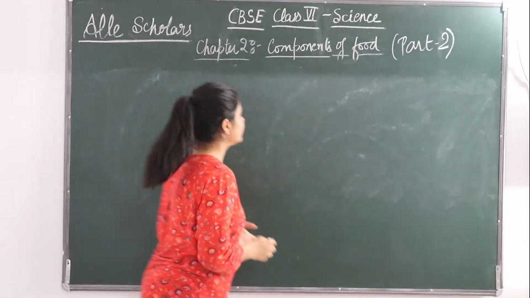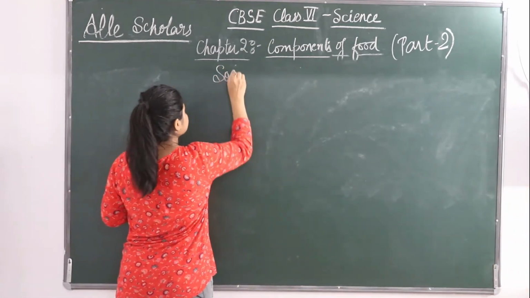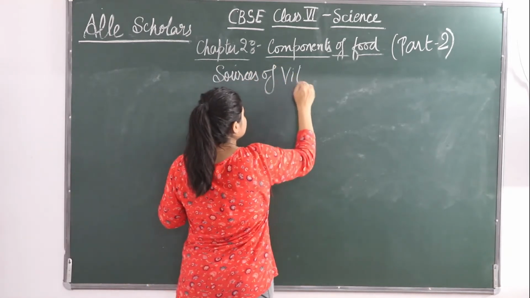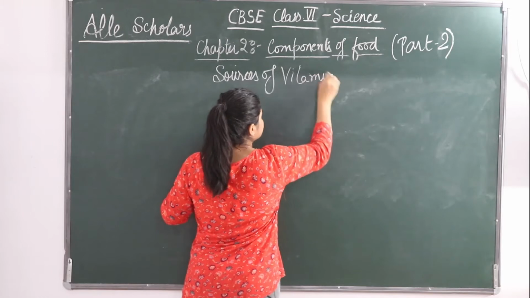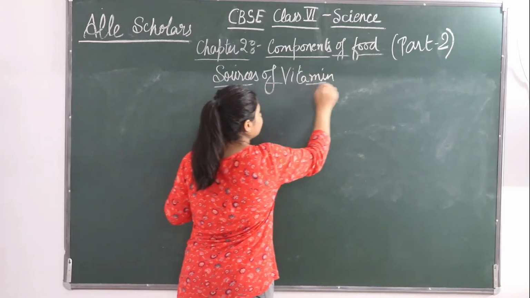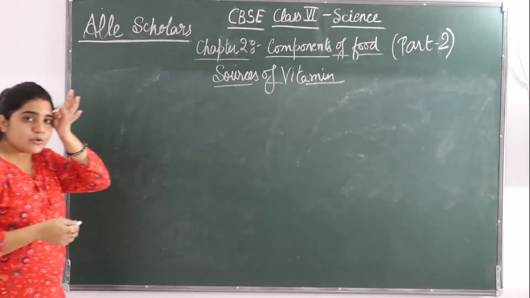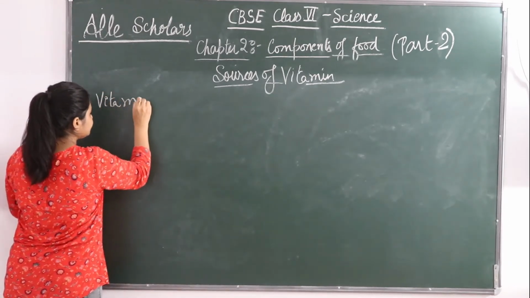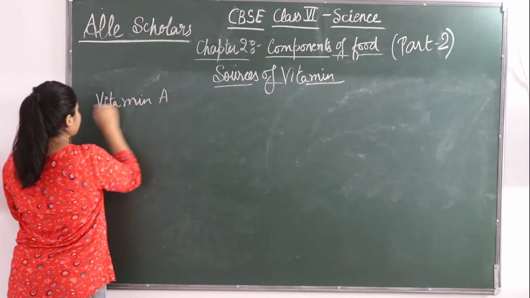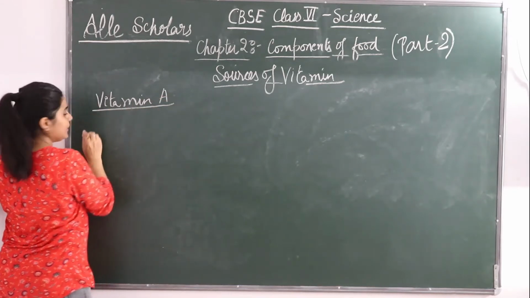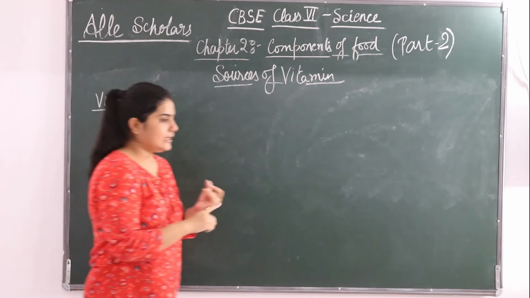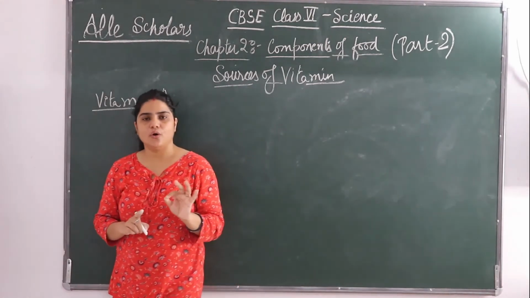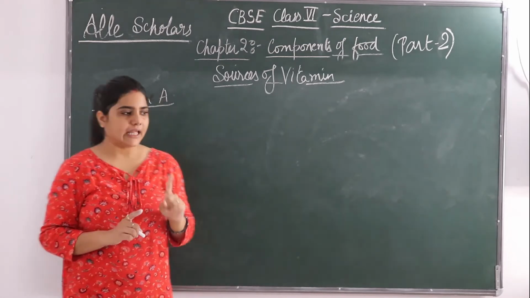So let's see the sources of vitamins. We will discuss one by one with each vitamin. So first we will see vitamin A. Where do we get vitamin A? We get papaya, carrot, mango, milk, fish oil. All these give us vitamin A.